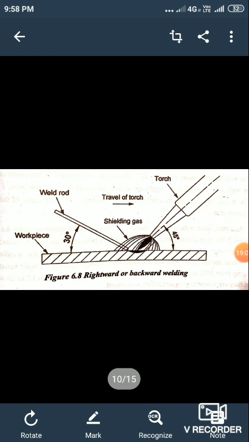Next, the advantages of gas welding. The first one is that the temperature of the flame can be easily controlled. The amount of filler metal deposited can also be controlled easily.